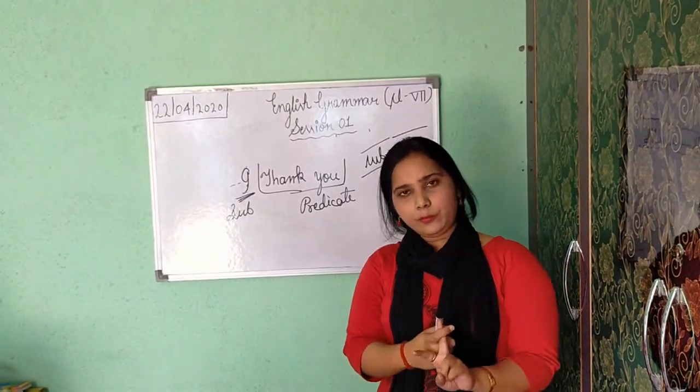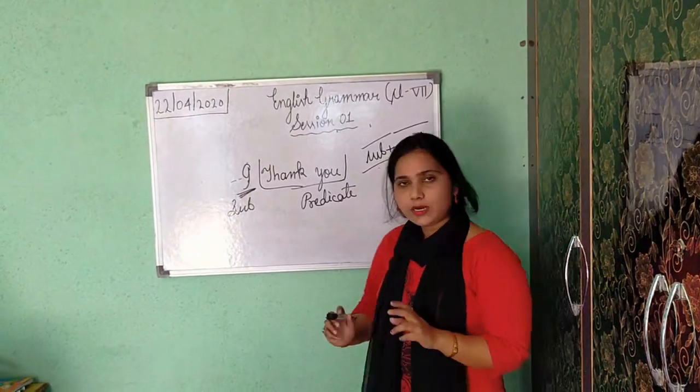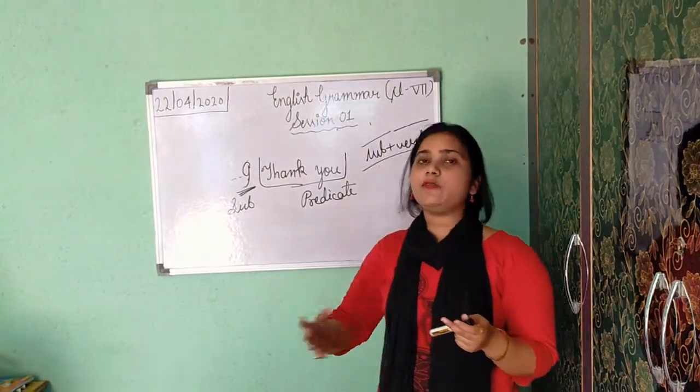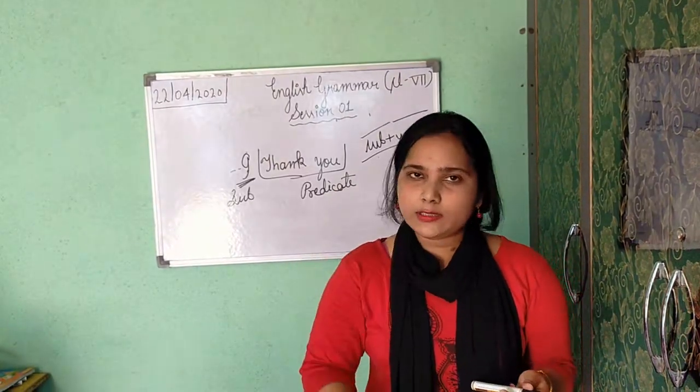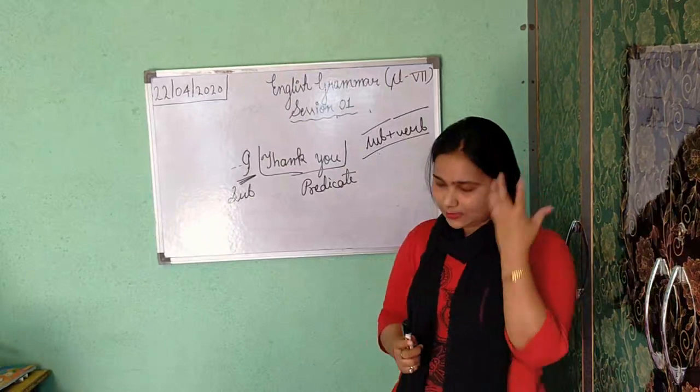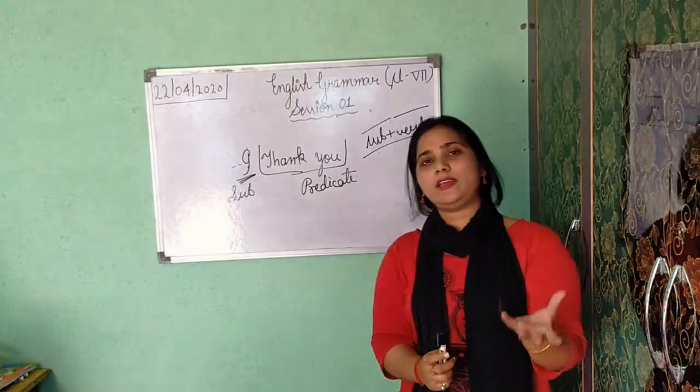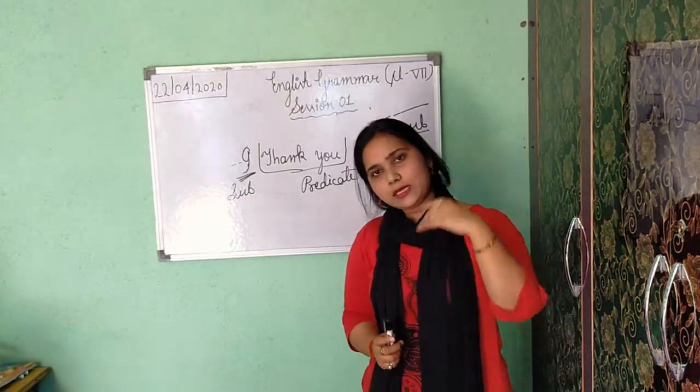Now in predicate, you get a verb plus object combination. Object means the one that is receiving the action, what the subject is doing.